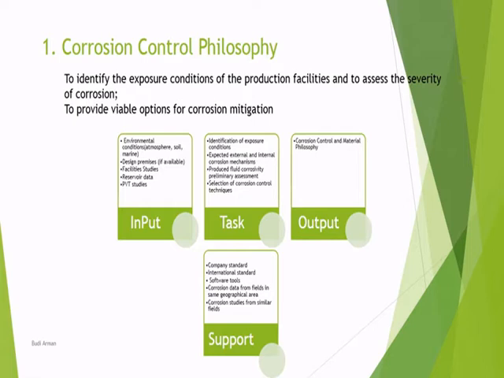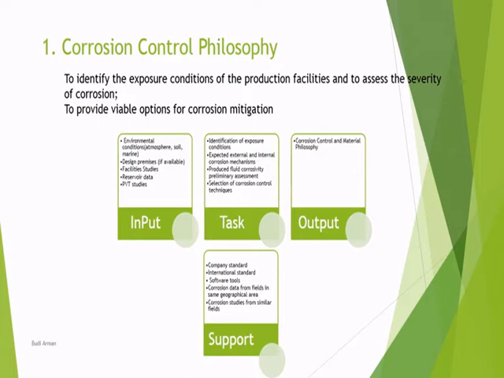Specifically, this task covers identification of special conditions, expected external and internal corrosion mechanisms, produced fluid corrosivity primary assessment, and selection of the corrosion control techniques.